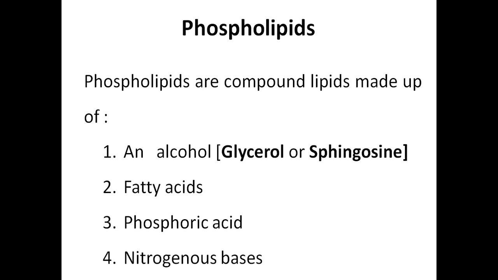Phospholipids. So if you see, the phospholipids are compound lipids made up of an alcohol, that is glycerol, or sphingosine. Sphingol is another type of alcohol which is seen in lipids. So it consists of an alcohol, a fatty acid, phosphoric acid or phosphate group, and a nitrogenous base. So phospholipids are the compound lipids which consist of an alcohol, it may be a glycerol or a sphingol, and fatty acids, phosphoric acid, and the nitrogenous base.